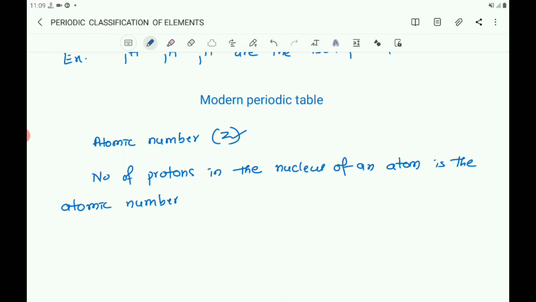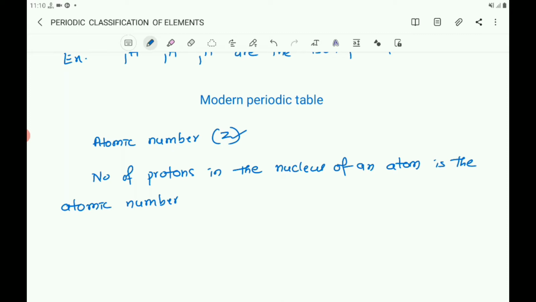According to Moseley, the properties of the elements are a periodic function of their atomic numbers. The physical and chemical properties of elements are a periodic function of their atomic number, and this is the law of the modern periodic table.